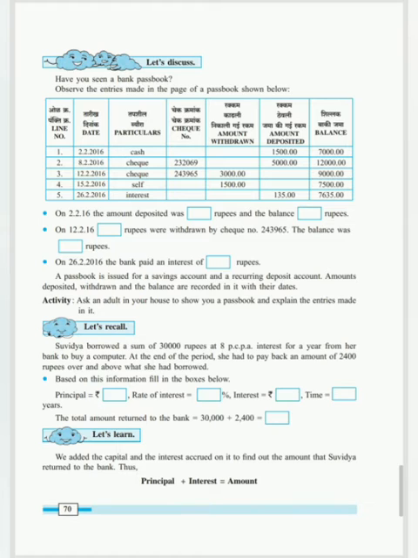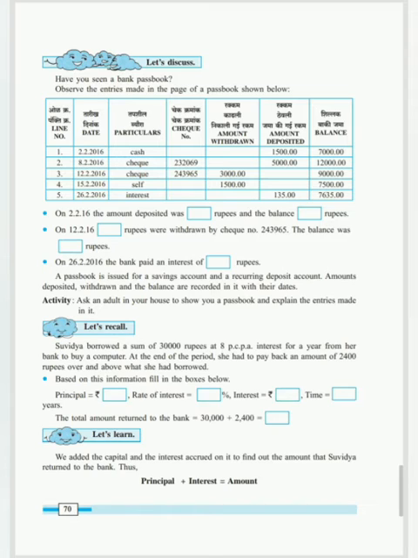Amount deposited means the money which we keep in the bank. Balance is whatever is remaining after removing or after adding. Date we generally know, line number is the serial number. Particulars is whether we pay in cash or in check, or sometimes the bank gives you interest. Let's see now.